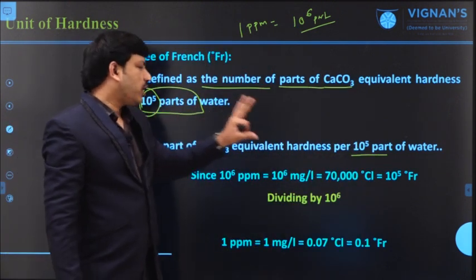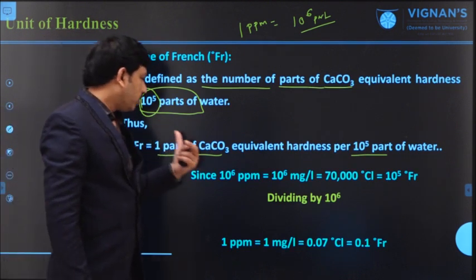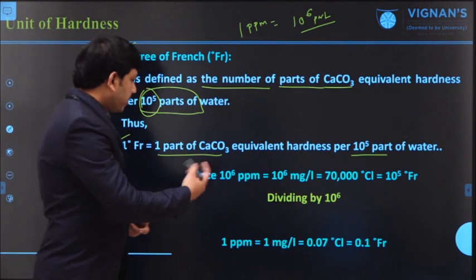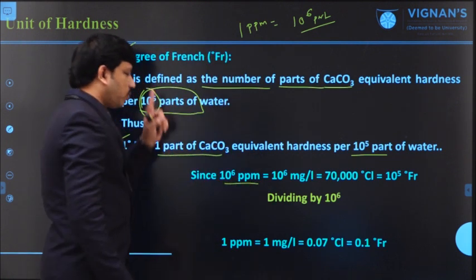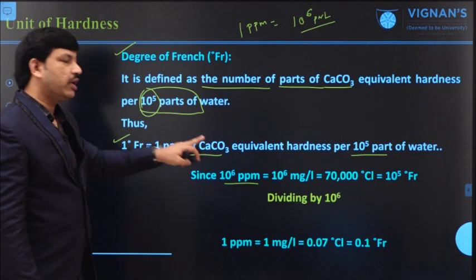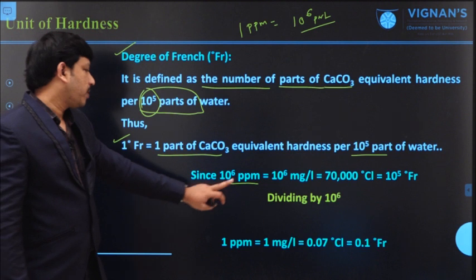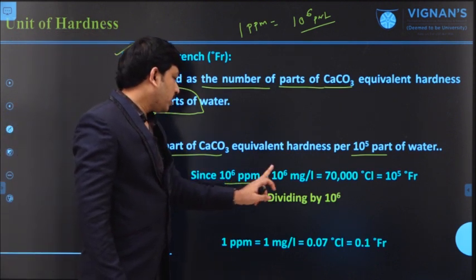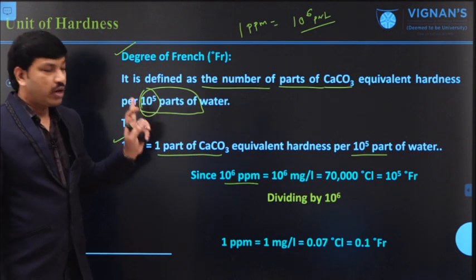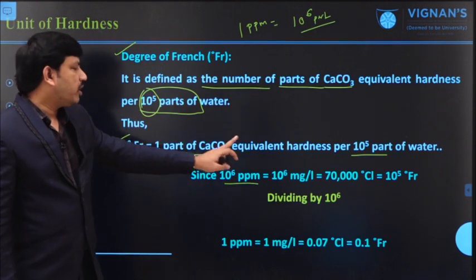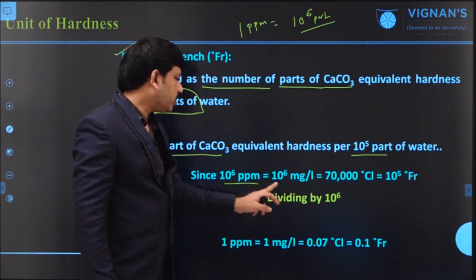So we have 4 different units for expressing hardness value. If you see all these definitions, what is the ppm definition? 1 part of calcium carbonate equivalent present in 10 to the power of 6 parts. And according to mg per liter, 1 mg of calcium carbonate equivalent present in a liter of water, that is also equal to 10 to the power 6.